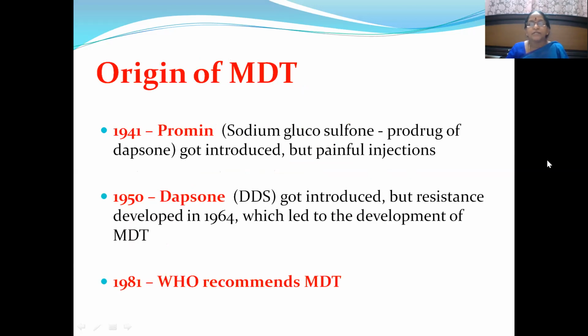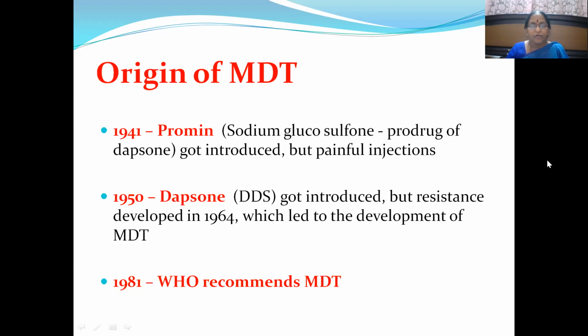Then the origin of MDT. We have till now discussed so many anti-leprotic drugs. And I have told you already that dapsone has been used as monotherapy, from which they have come across dapsone monotherapy resistant varieties also. Then how did the origin of multi-drug therapy take place? Let us see.